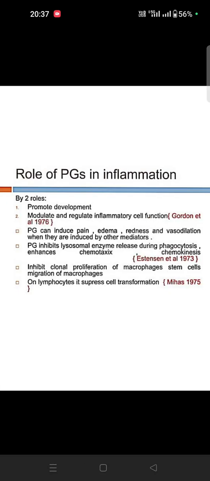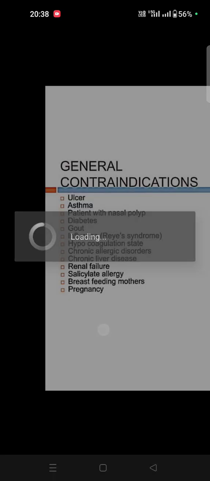So the role of prostaglandins: they promote development and modulate and regulate inflammatory cell function. They can induce pain, edema, redness, vasodilation when they are introduced with other mediators. So PG is released during phagocytosis. It's a chemotaxis, inhibits chronic proliferation, macrophage stem cell migration, macrophages and lymphocytes, suppresses transfusions.